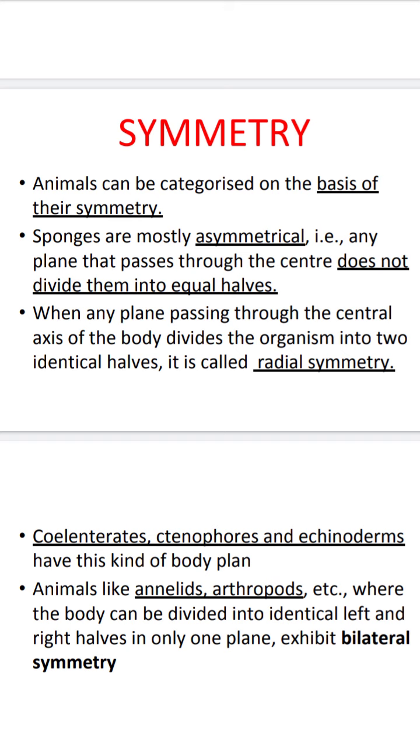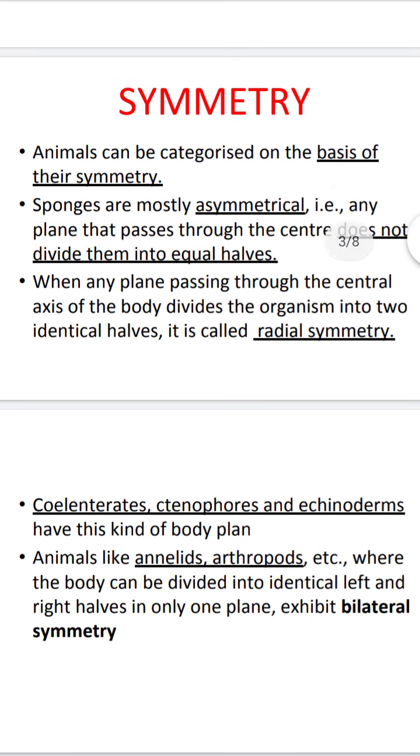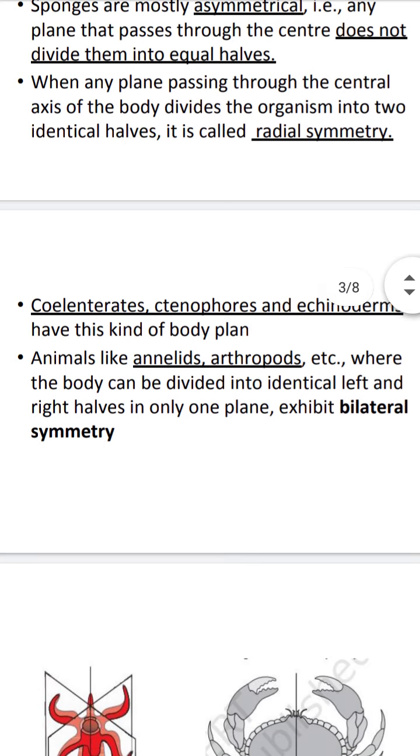In bilateral symmetry, the body can be divided into identical left and right halves in only one plane. But in radial symmetry, any plane will divide it, whereas in bilateral symmetry, only one plane divides it into identical left and right halves.